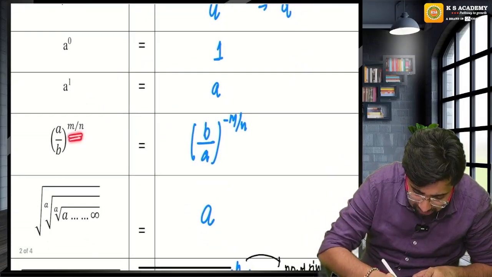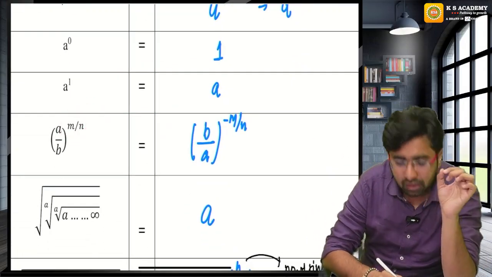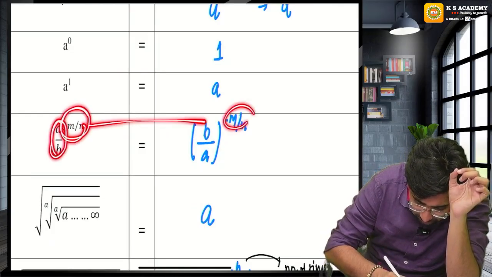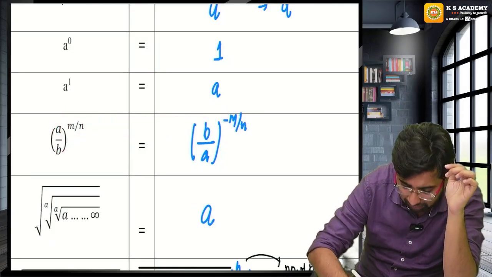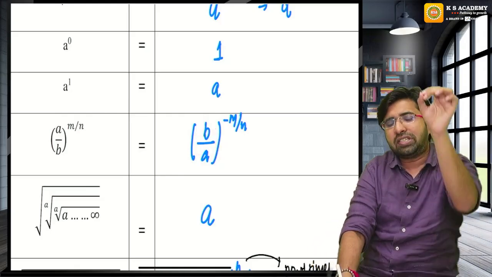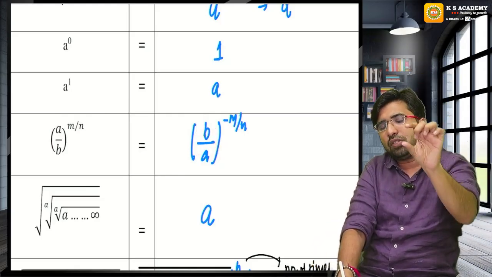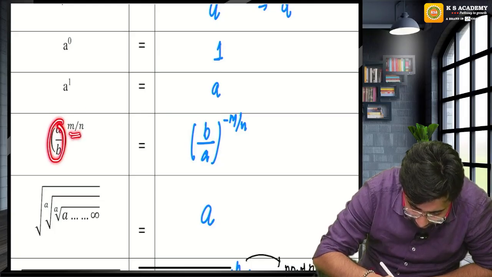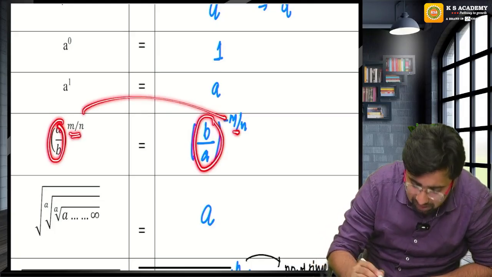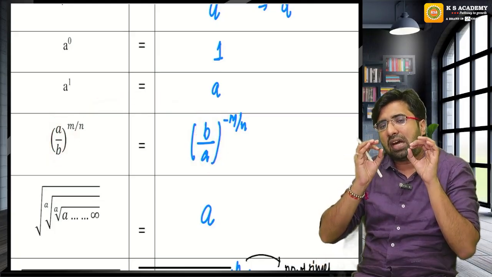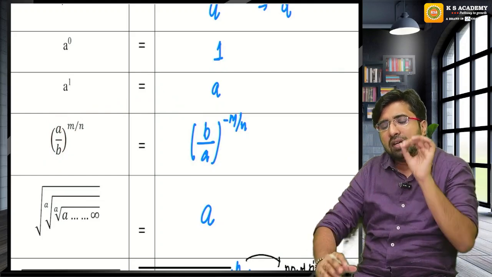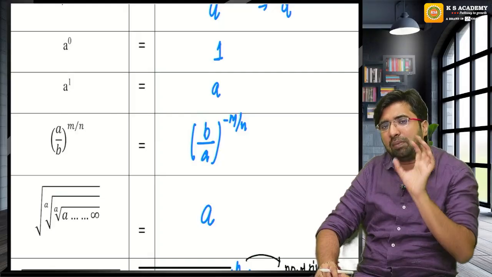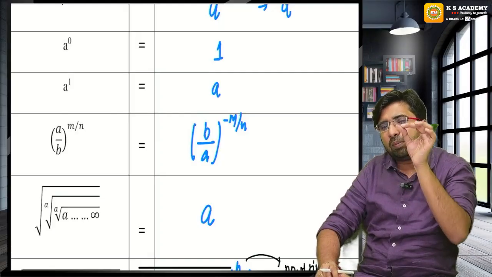Whenever you change the sign of the power, the base's numerator and denominator will reciprocate. Here the base is a by b. I change the power sign with minus, so it will be b upon a. Whenever we change the sign of the power, the base will reciprocate itself. If it is 2, it will be 1 by 2. If it is 2 by 3, it will be 3 by 2.